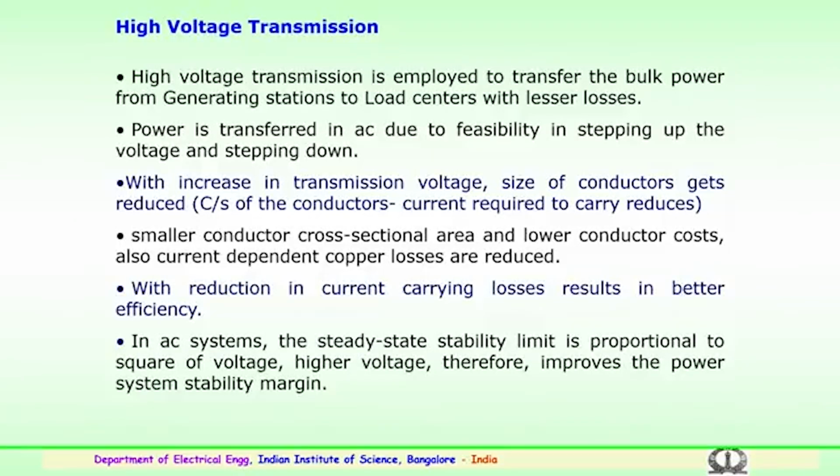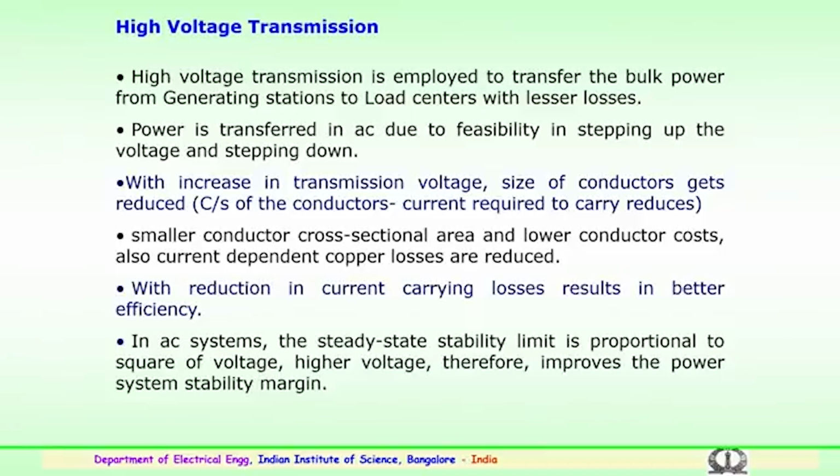Again, the load centers may be industry, domestic use, or agriculture. The intention of going for high voltage transmission is lesser losses. Here the power is transferred in AC due to the feasibility of stepping the voltage up and also stepping it down. So we have this advantage particularly when we go in for AC transmission.